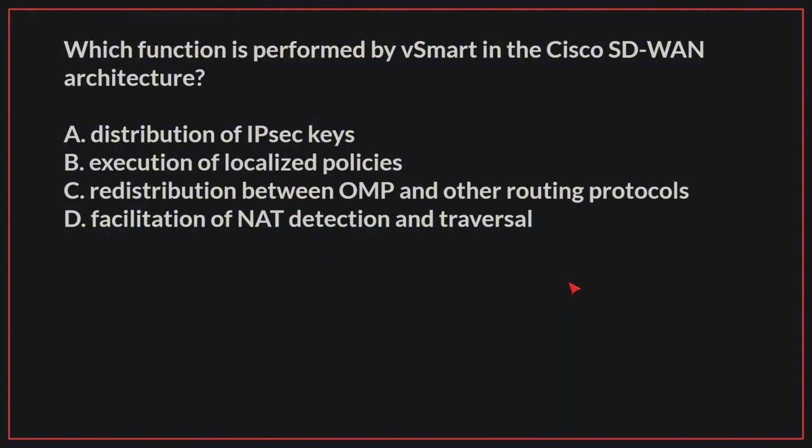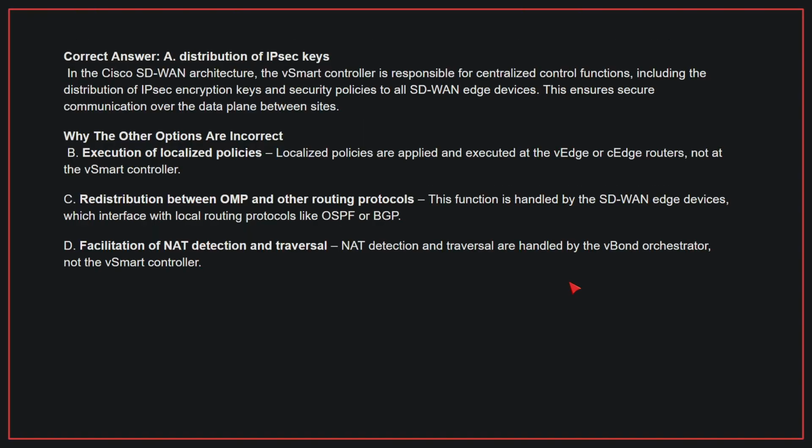The correct answer is A. Distribution of IPsec keys. In the Cisco SD-WAN architecture, the vSmart controller is responsible for centralized control functions, including the distribution of IPsec encryption keys and security policies to all SD-WAN edge devices. This ensures secure communication over the data plane between sites.